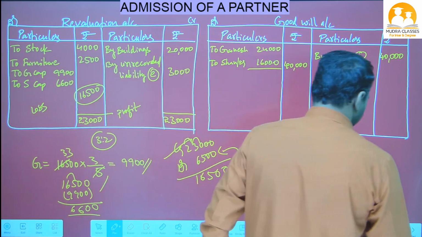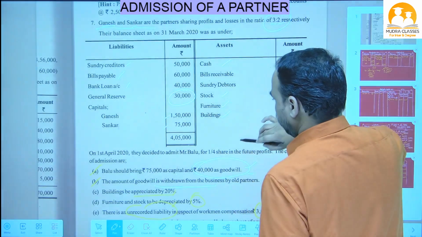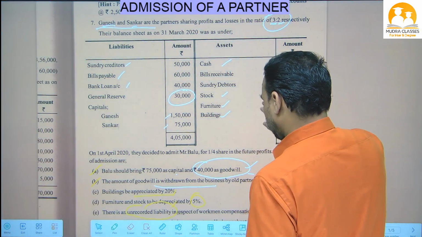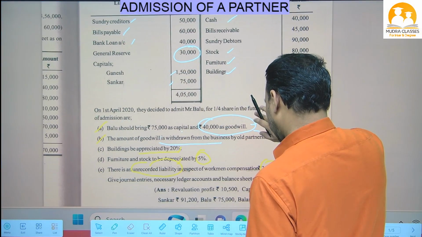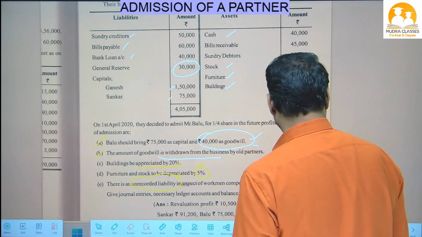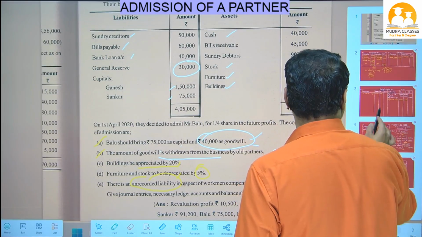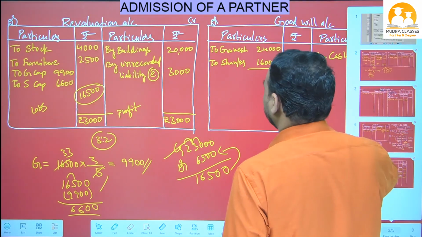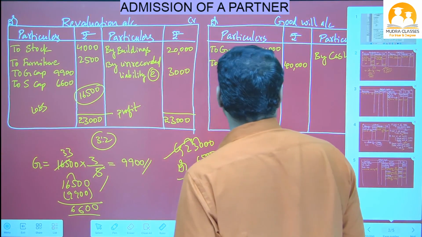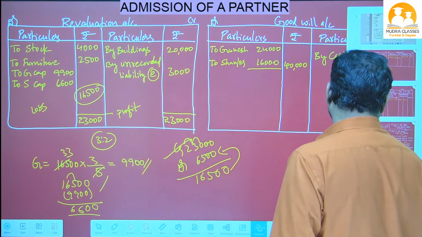Okay, so one time let's see the revaluation account profit here. Stock, furniture, maybe one more item we did not record, nana.